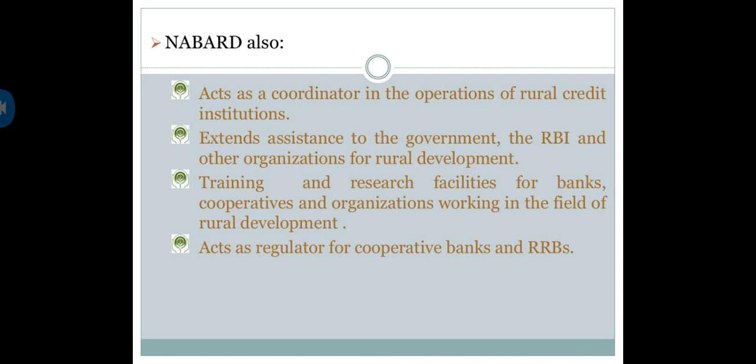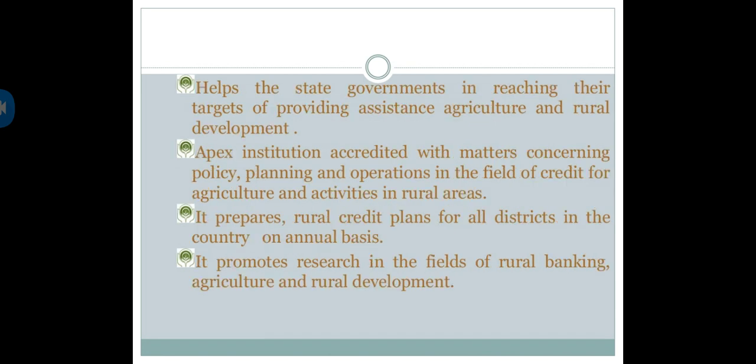Training and research means what? You know ICRISAT, who are doing research in crop seeds, or developing irrigation facilities or farming facilities, where research is going on. For those people also NABARD is sending the money. It helps the state government in reaching its targets of providing assistance for agriculture and rural development.